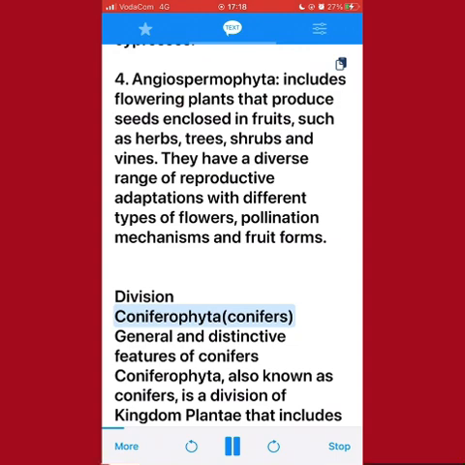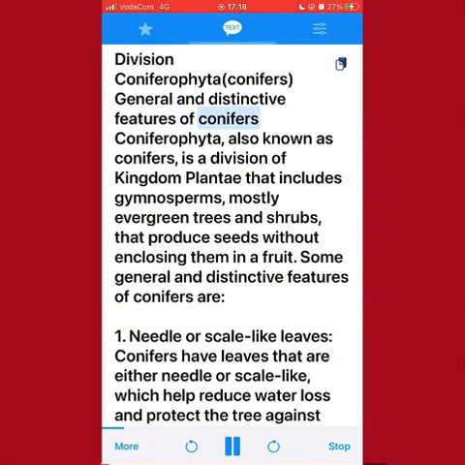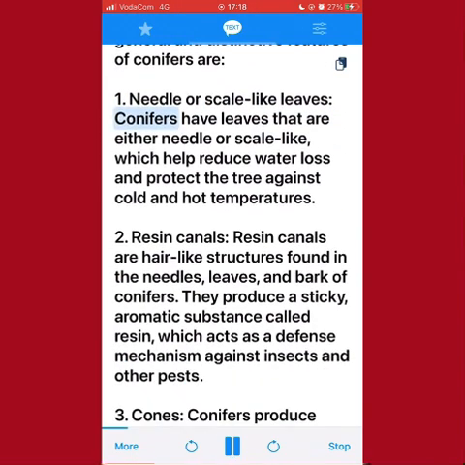Division Coniferophyta, conifers. General and distinctive features of conifers. Coniferophyta, also known as conifers, is a division of Kingdom Plantae that includes gymnosperms, mostly evergreen trees and shrubs, that produce seeds without enclosing them in a fruit. Some general and distinctive features of conifers are: 1. Needle or scale-like leaves. Conifers have leaves that are either needle or scale-like, which help reduce water loss and protect the tree against cold and hot temperatures.